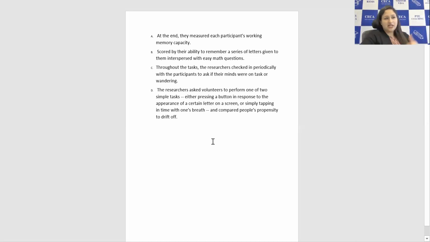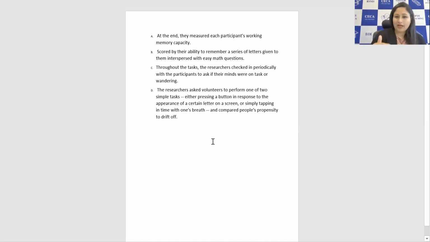And after that there will be the sentence starting with 'throughout the task', because we are talking about the two simple tasks and explaining what will happen throughout the task, which is sentence C. So after D, it will be C. Throughout the task, the researchers checked in periodically with the participants to ask if their minds were on task or wandering. That's what they'll be asking in between the task, right?